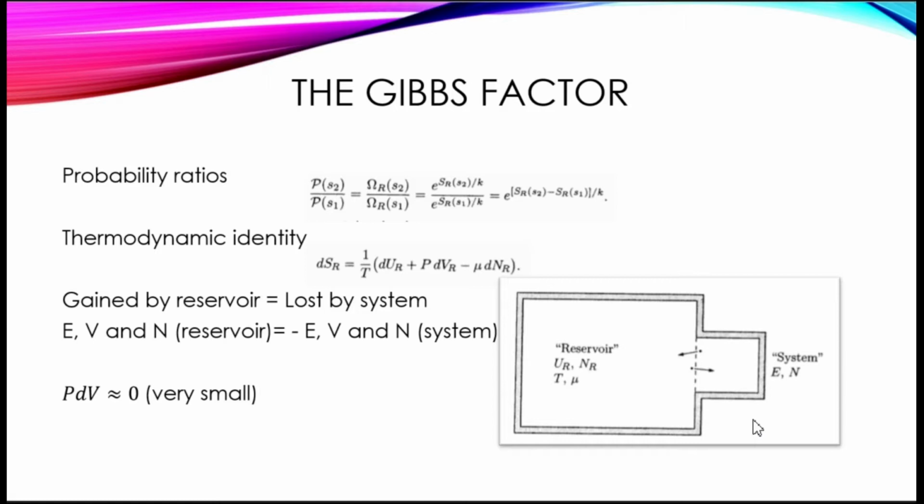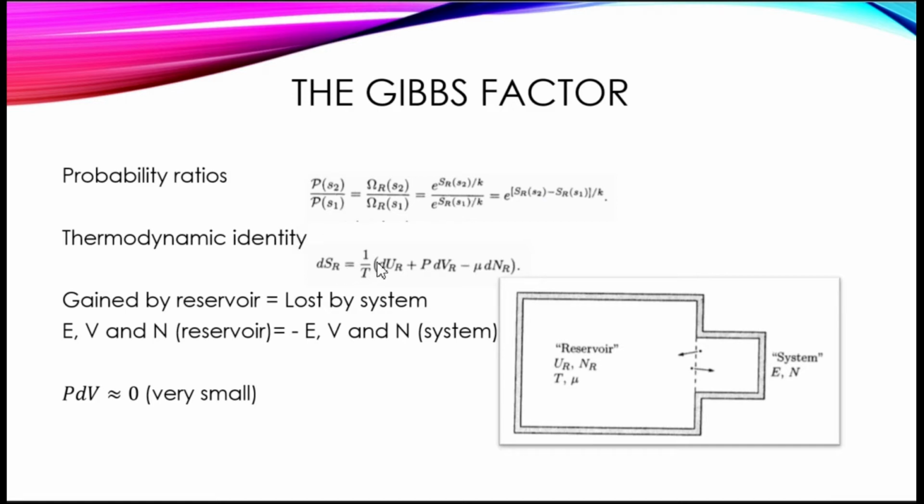Recall that the probability is multiplicity over number of microstates. So then we can express the probability ratios as shown in the top equation here. And then we notice here that the exponent has a change in entropy, which we can then use the thermodynamic identity to further explain.